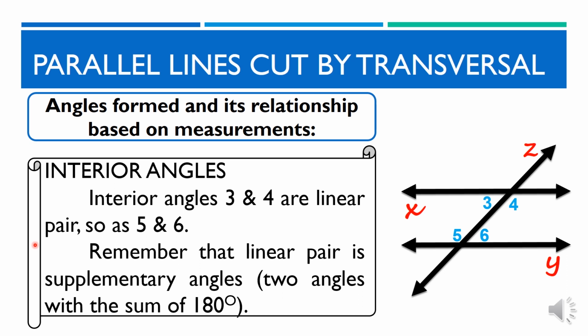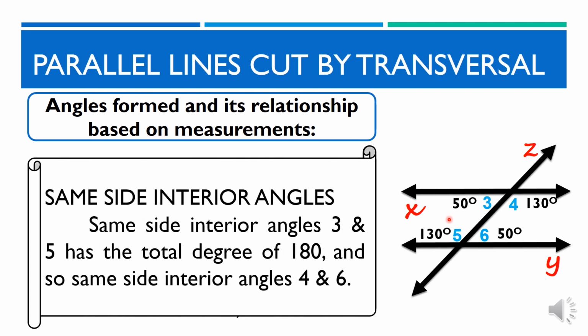Bigyan natin ng sukat ang ating angle 3 na 50 degrees. Ano kaya ang magiging sukat ng kanyang ka-linear pair na si angle 4? Tama! Ito ay 130 degrees. Ang angle 6 ay may sukat rin na 50 degrees. Ano naman na magiging sukat ni angle 5? Mahusay! Ito ay 130 degrees.